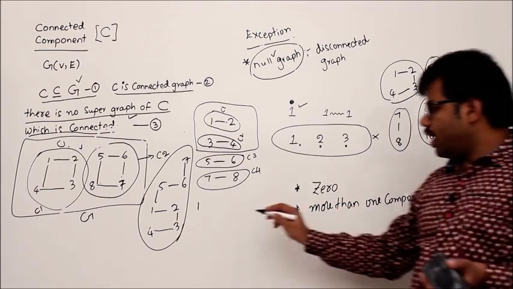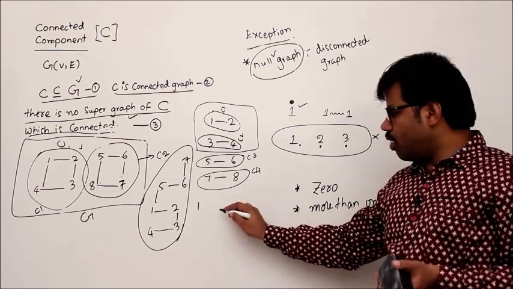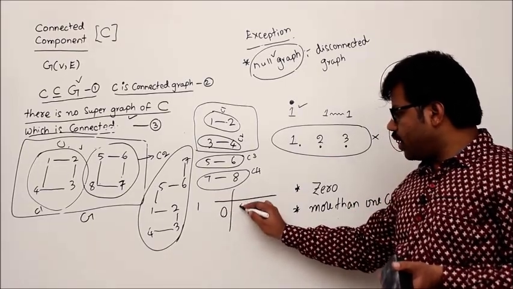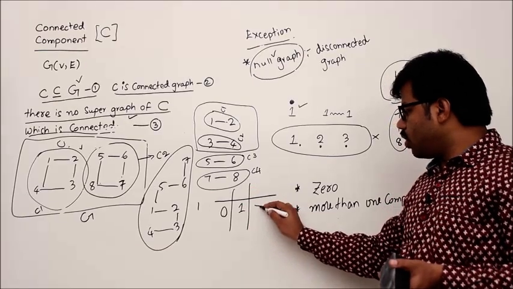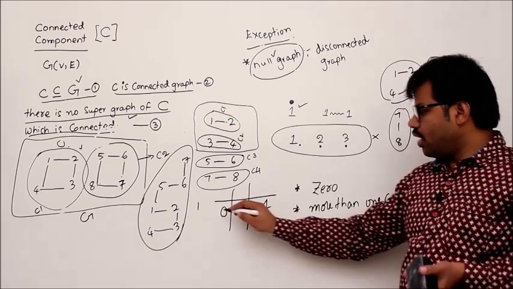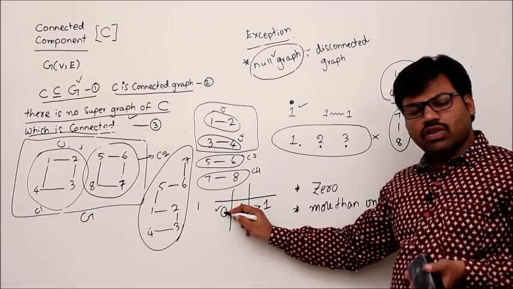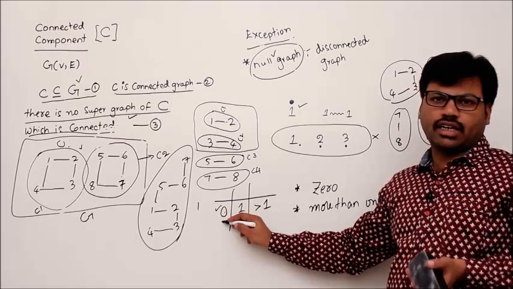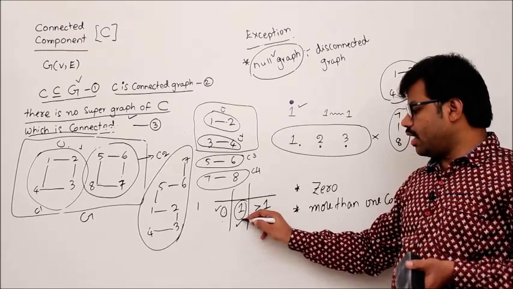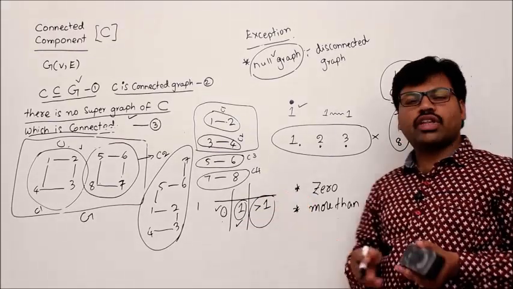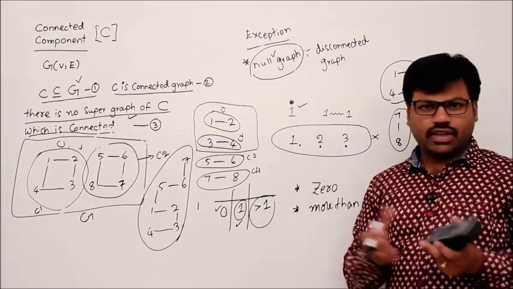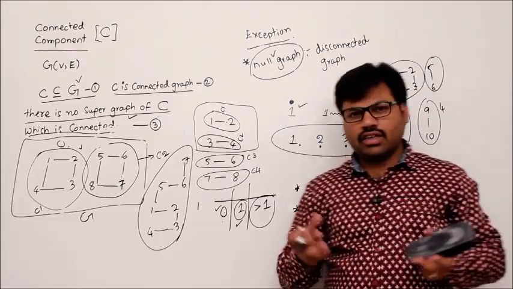Now, let's classify the number of connected components like this: 0, 1, and more than 1. Then what can we conclude about the graph? We'll see. If the number of connected components is 0, then it is the null graph, which is a disconnected graph, definitely. If the number of connected components is 1, then definitely it is a connected graph. If the number of connected components is more than 1, definitely you can say that the graph is disconnected. So this is the story about connected components.